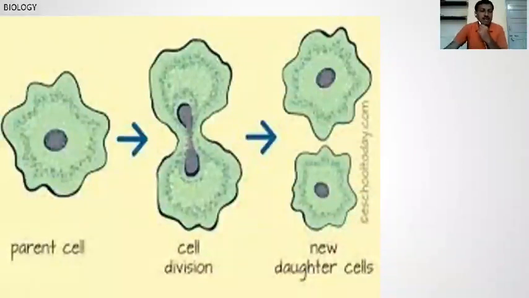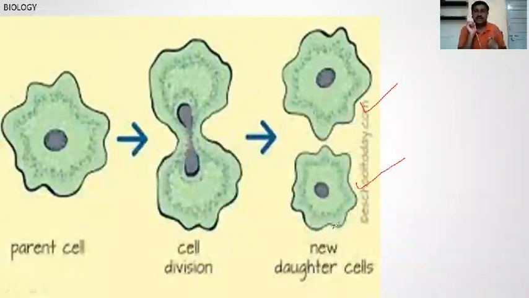This unicellular amoeba divides to produce two equal cells, one parental cell and the second the offspring. These two cells divide equally.